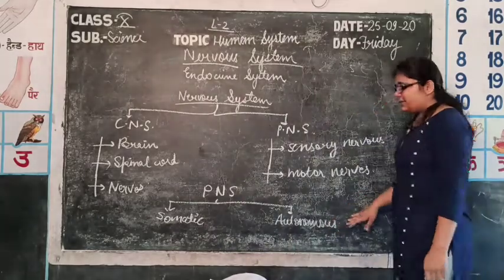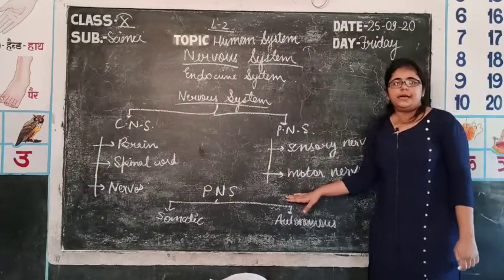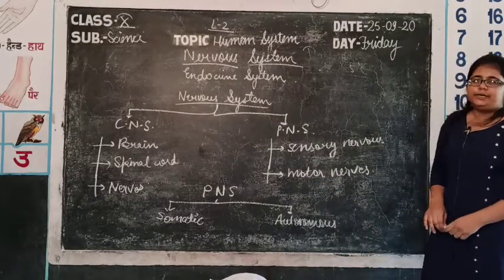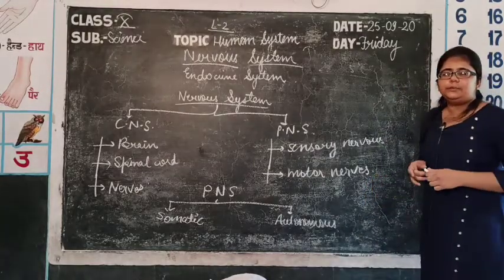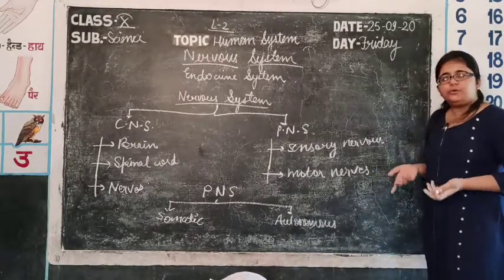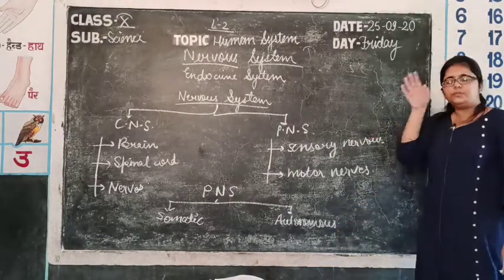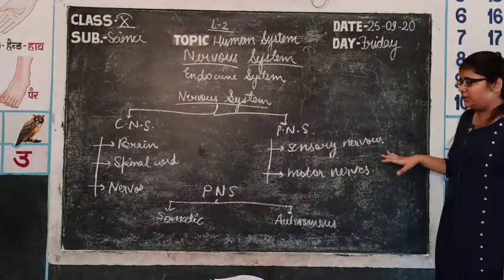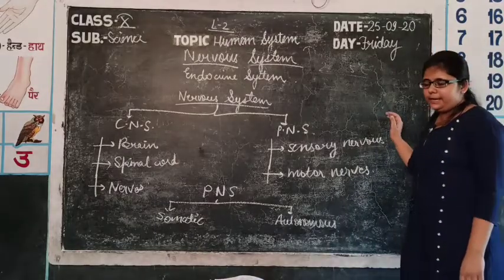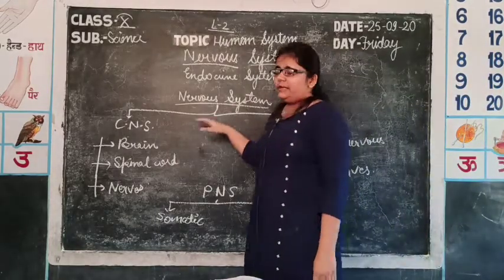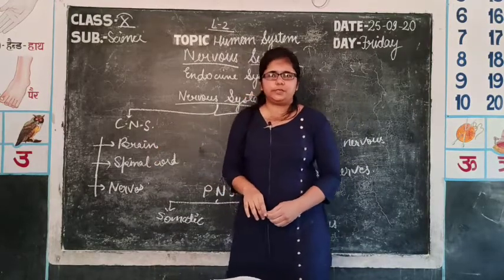Then, the second one is the autonomic neural system, which is also part of the PNS, and it regulates the involuntary organs. Involuntary organs, just like the lungs. I am not controlling my lungs by my own will. They are controlled by themselves. So the autonomic neural system controls these smooth muscles of involuntary organs. This was all about the classification of the nervous system, and in the next class we will discuss the brain in detail, the central information processing organ.